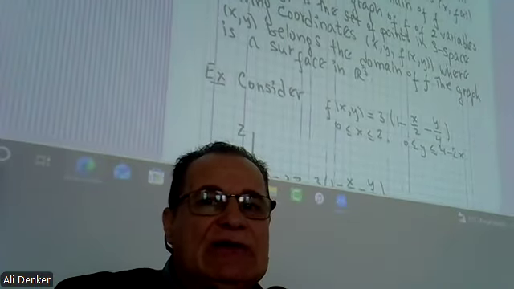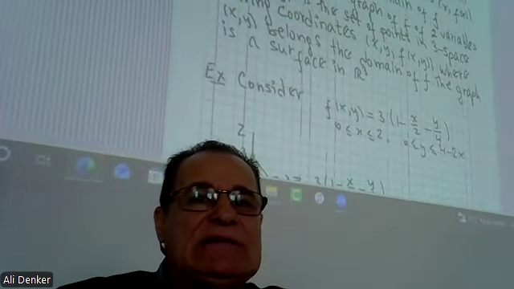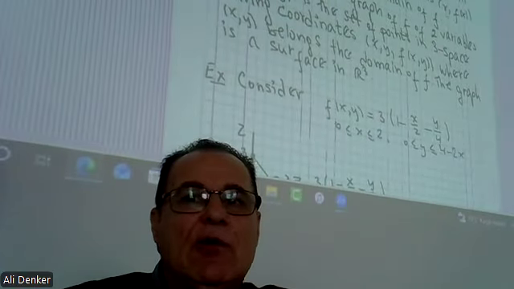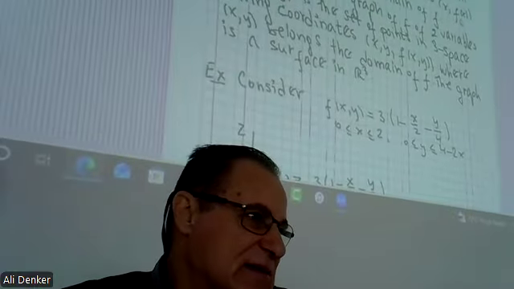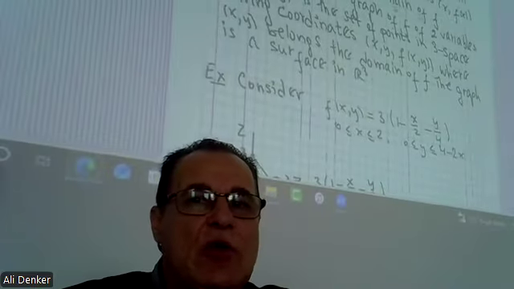The graph of a function f of one variable is the set of points in the xy plane having coordinates x and f of x, as I explained to you, where x is in the domain of f.